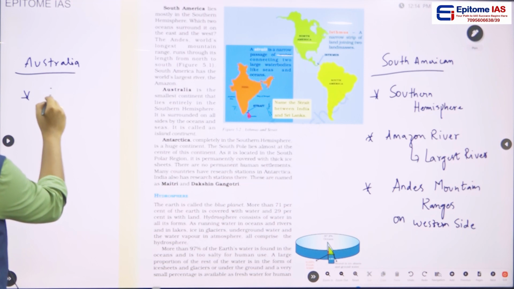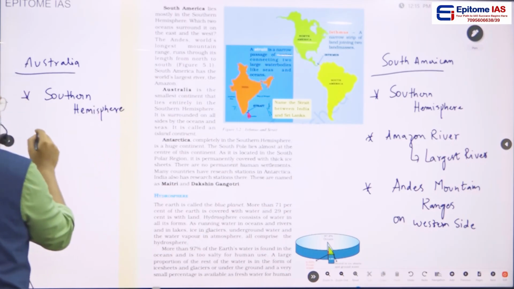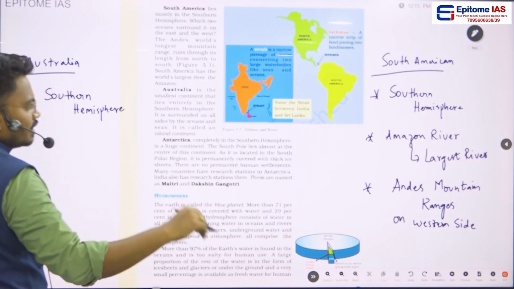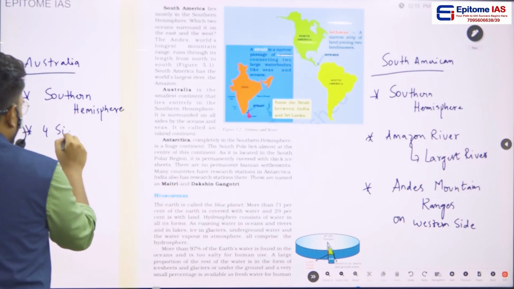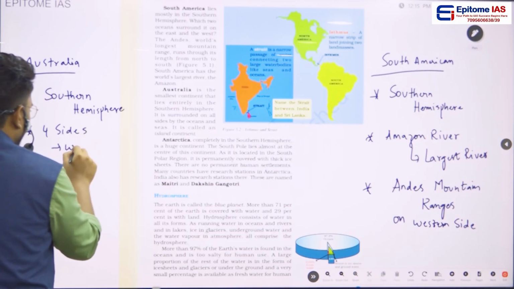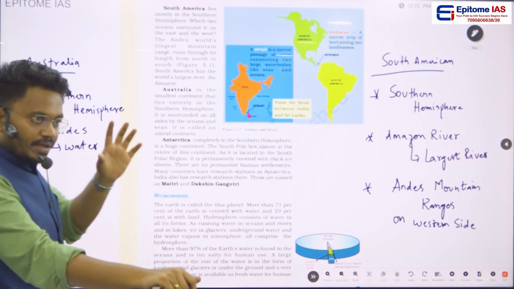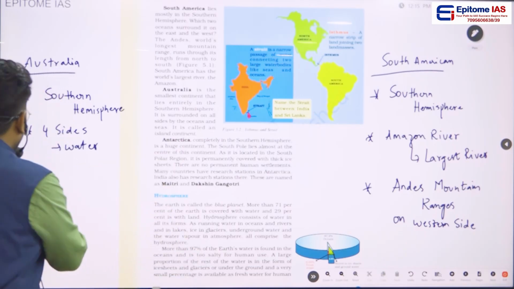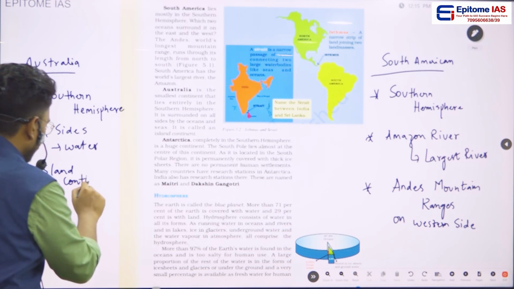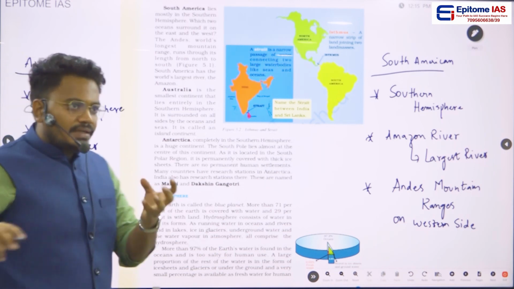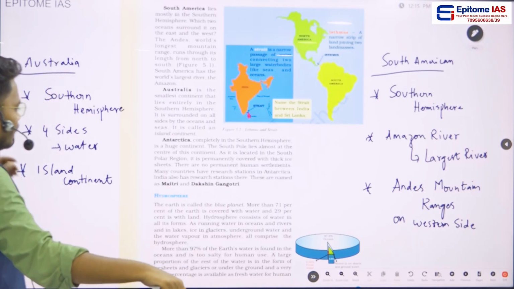This continent completely lies in the southern hemisphere, and this Australian continent is surrounded entirely by water. On four sides, it is having water. Okay, and because this continent is surrounded by water on its four sides, we can call this particular continent an island continent. What is meant by island? An island is that area which is surrounded on four sides with water. Okay, right. So the next important